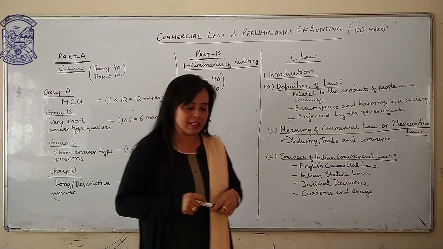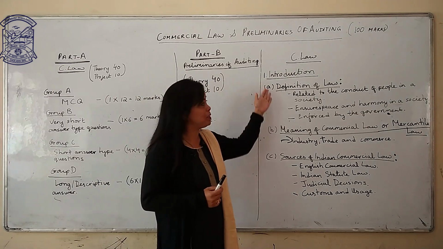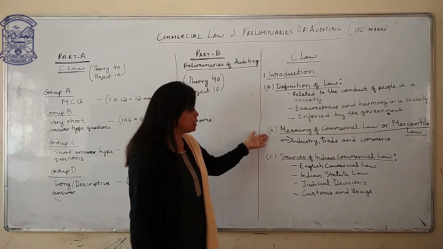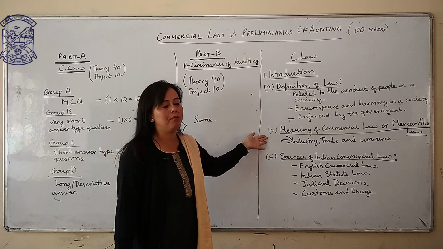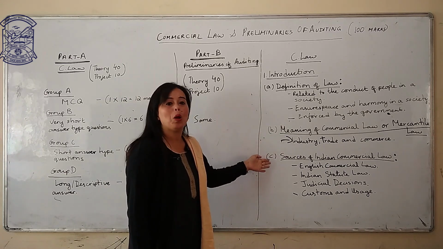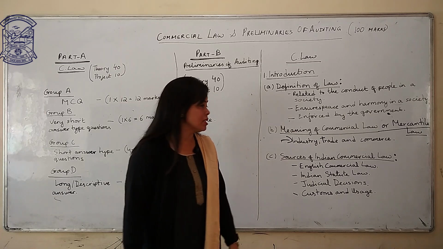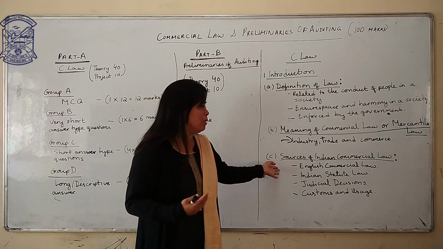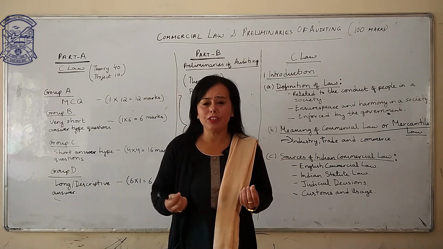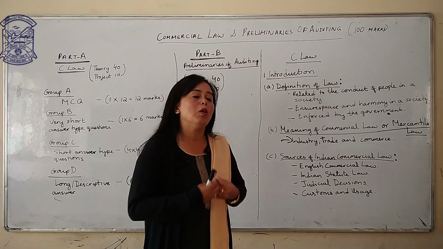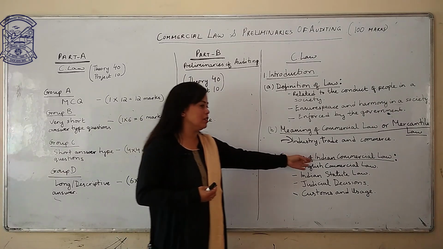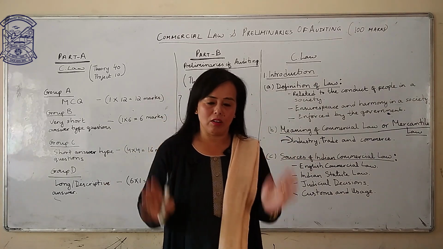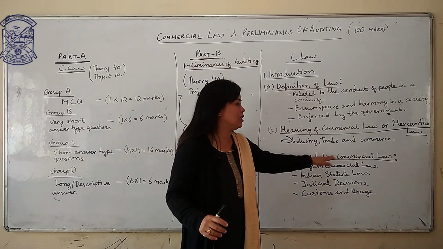Now, next, according to your chapter, introduction chapter, part A, define law, we have done. Part B, meaning of commercial law or mercantile law. Now, coming to part C, sources of Indian commercial law, meaning how has this commercial law come about? Where have we derived these different laws from? Now, we are concerned only with Indian commercial law. We are not concerned about other countries' commercial law. We are only concerned about Indian commercial law.